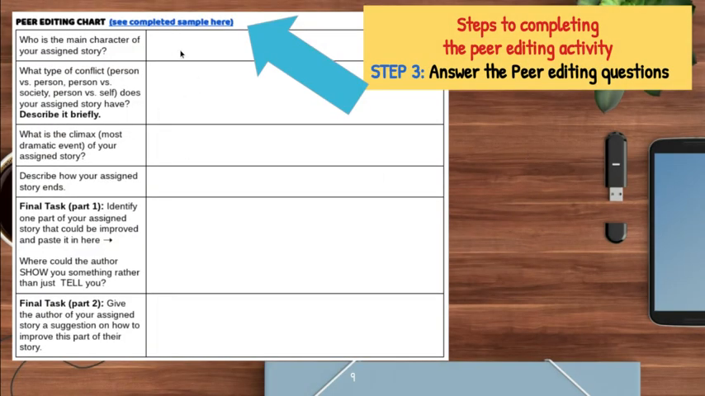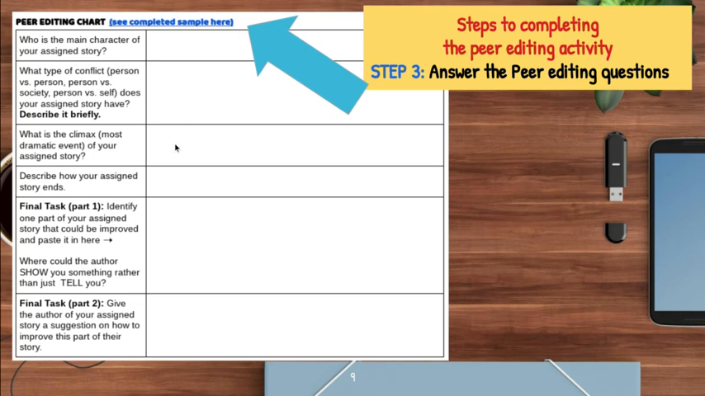Then the last thing that you need to do is you read the story and answer the questions that you see here on the left, right? The questions are, who is the main character of your assigned story, right? Not your story that you wrote, but the one that you're assigned to do a peer edit for. So who is that story's main character? What type of conflict does your assigned story have, right? Is it person versus person, person versus society, or person versus self? And then describe it briefly, right? In your own words, what does that conflict look like in the story?